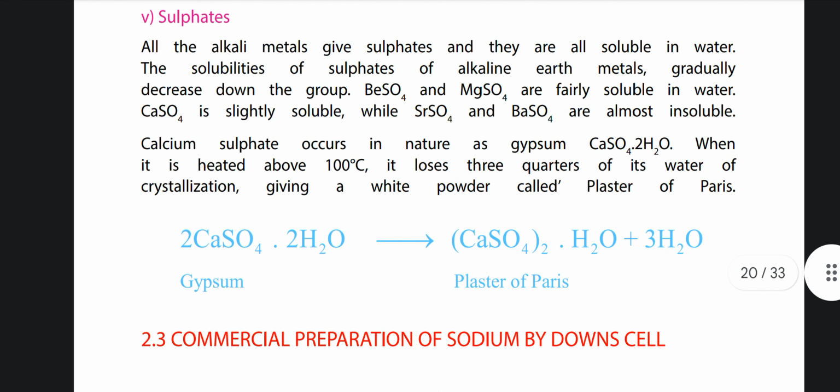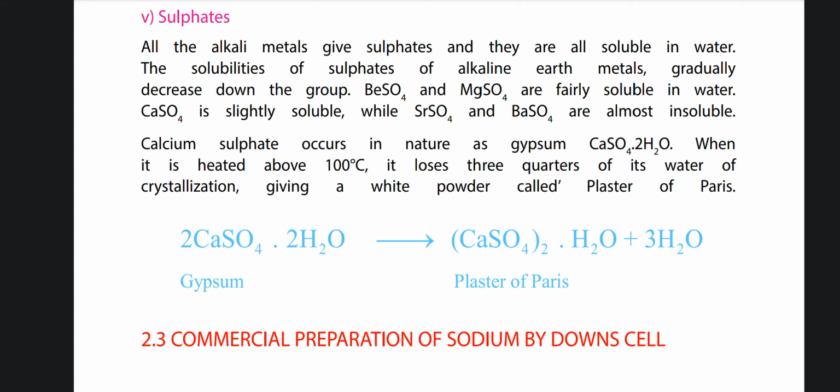Number 5, sulfates. All the alkali metals give sulfates and they are all soluble in water. The solubilities of sulfates of alkaline earth metals gradually decrease down the group. BeSO4 and MgSO4 are fairly soluble in water. CaSO4 is slightly soluble while SrSO4 and BaSO4 are almost insoluble.